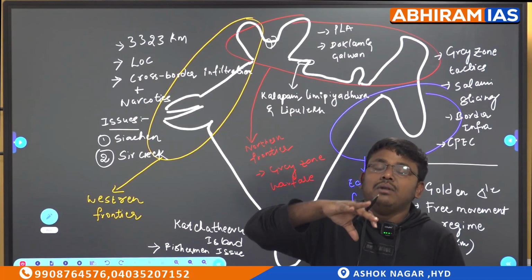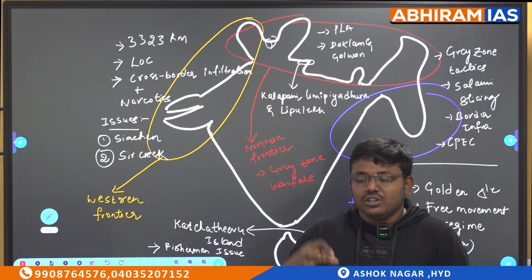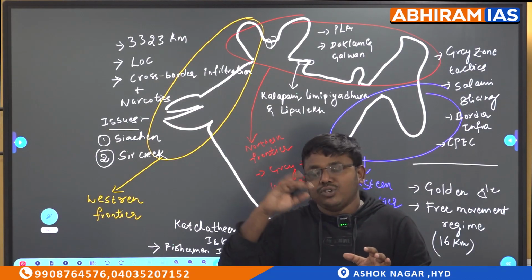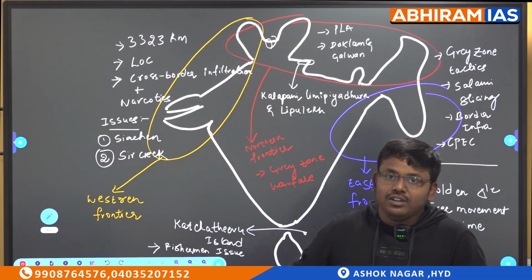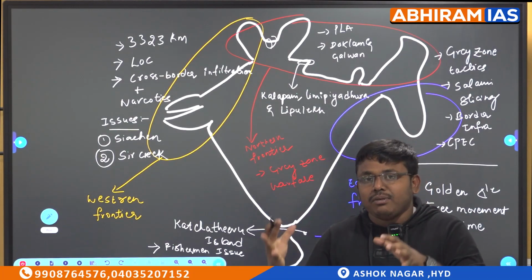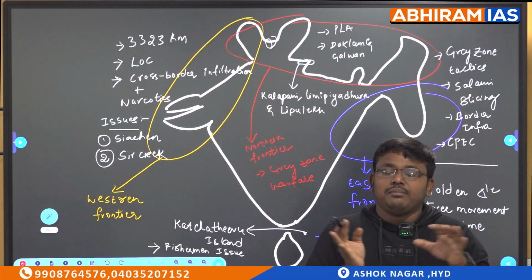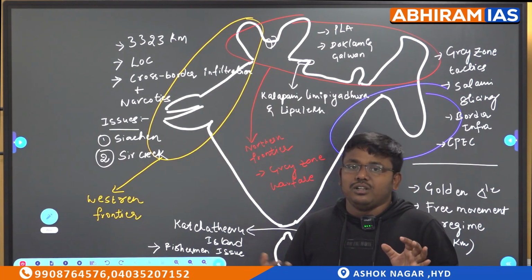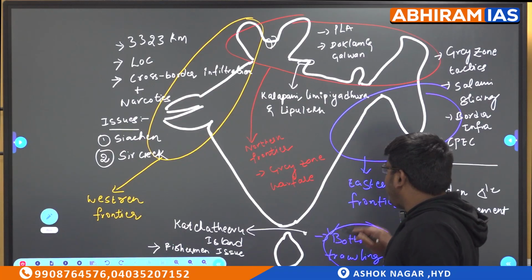Because of that, the complete ecosystem gets a problem. If you remove one animal from this ecosystem or food chain, other animals get affected. So you must not do fishing in such a way that the total population or majority of the population is taken out for the market. You have to leave some population so that the next generation breeds also. So that is one problem with bottom trawling also.